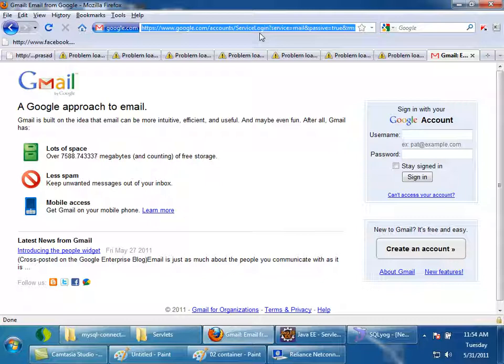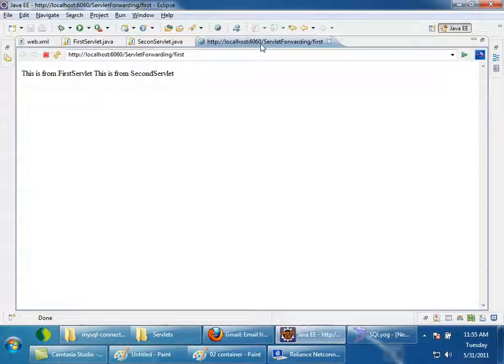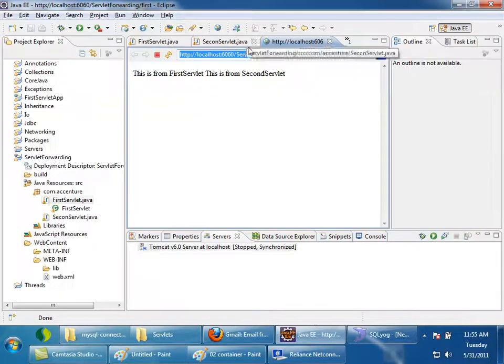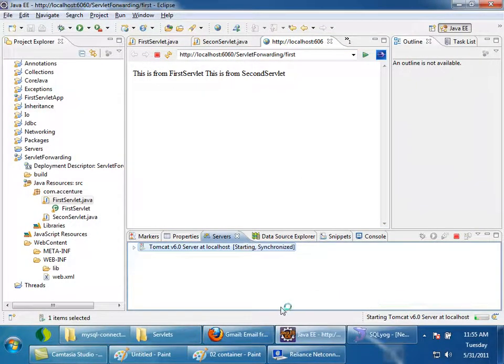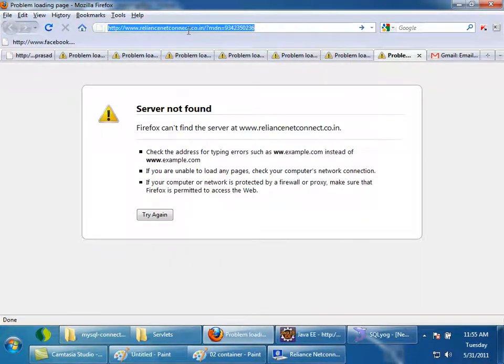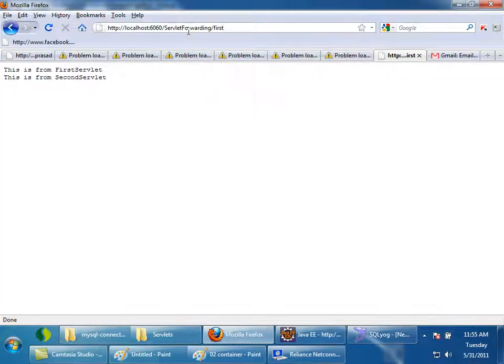Similarly, what I want to do is, I will give a request to the first servlet. Automatically, the browser should make a request to the second servlet. The browser URL also should change now. Previously, while forwarding, if you have noticed, the browser's URL didn't change. Here I am giving a request to /first. I think I stopped my server, I'll start it. See, I am giving a request to the first servlet. The URL didn't change, even though it is forwarded or included. Now, once I redirect, the browser also will change the URL. Let us try to understand how this is happening.